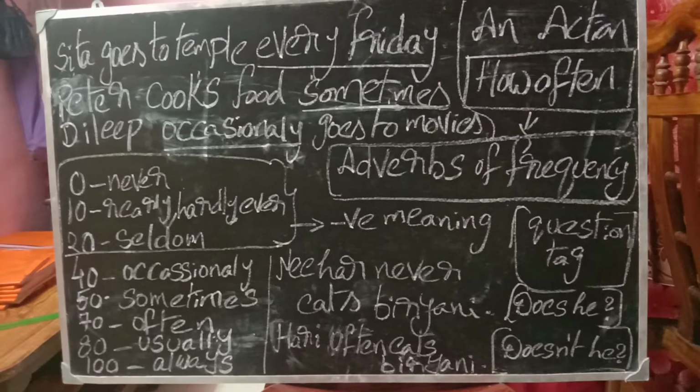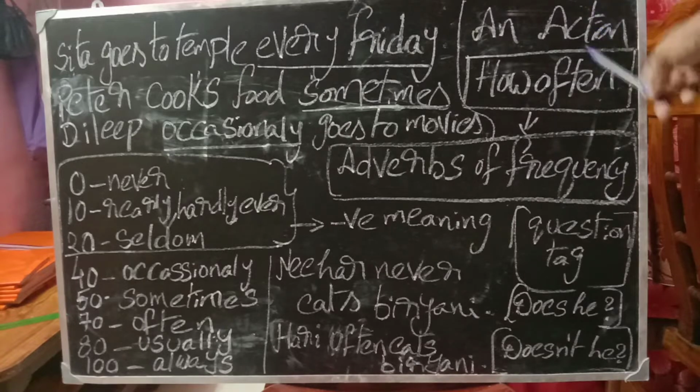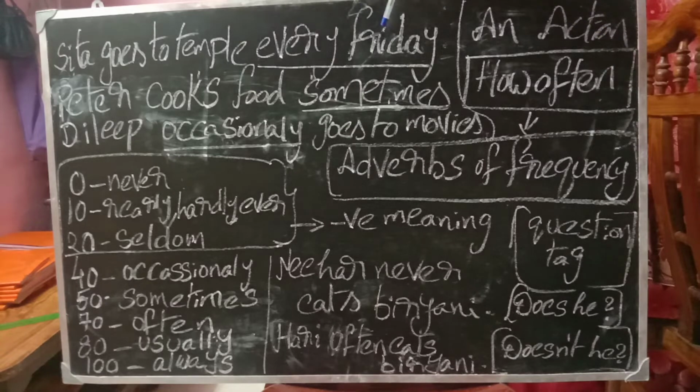Yes, here they mentioned an action. Sita goes to temple, Peter cooks, Dilip goes to movies. If you ask the question, how often does Sita go to temple? Every Friday. How often does Peter cook food? Sometimes. How often does Dilip go to movies? Occasionally. Yes, for an action, if you ask this question, how often does it happen, you can get the answer.